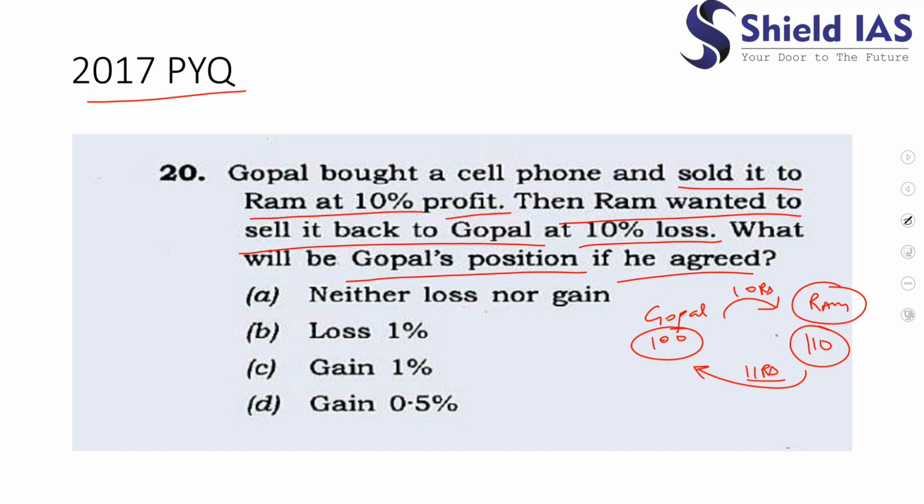So Gopal would be paying how much to Ram? Gopal will pay only 99. So how much profit is Gopal having? Rupee 1, which is 1% of 100. So it is beneficial for Gopal to indulge in this type of transaction, and he will be gaining 1%. So the answer to this particular question would be C.